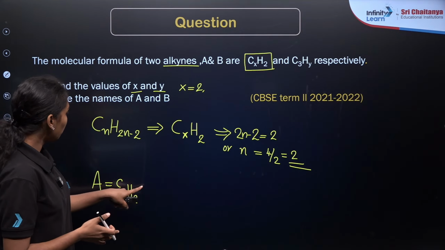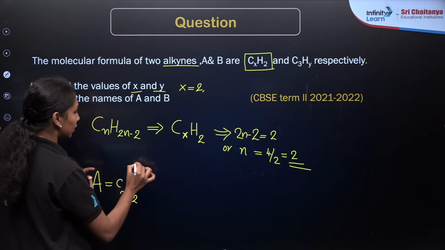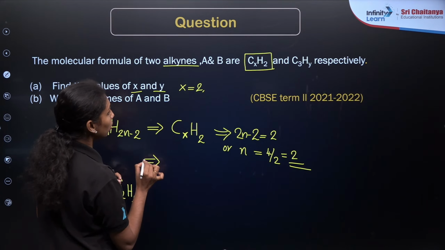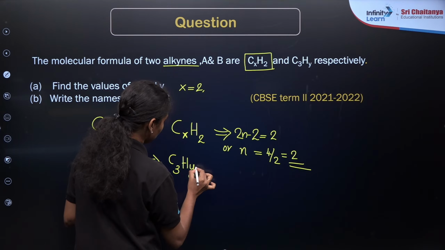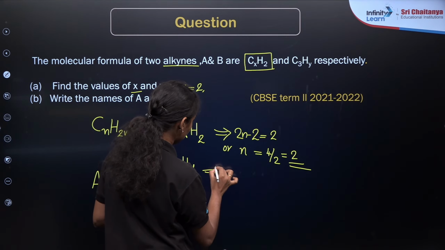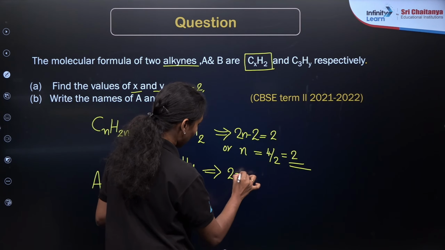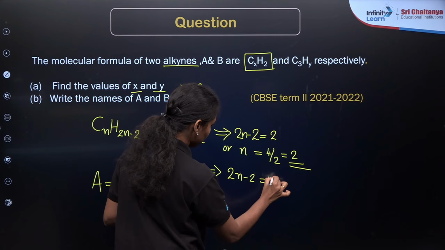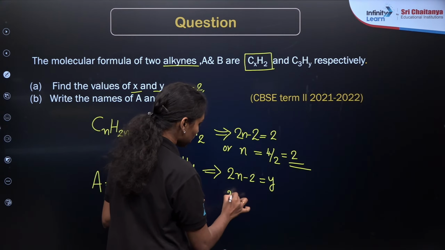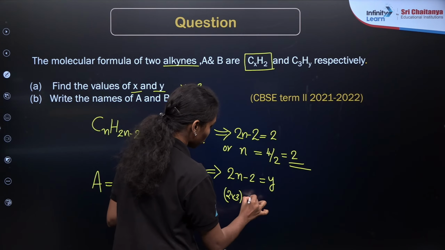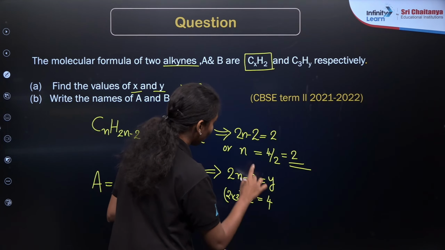And what about the next compound? Similarly, if you take C3Hy, right? So 2n minus 2 will give the value, where n is equal to 3 over here. So 2 into 3, 6 minus 2, that is equal to 4. So the value of y is equal to 4.